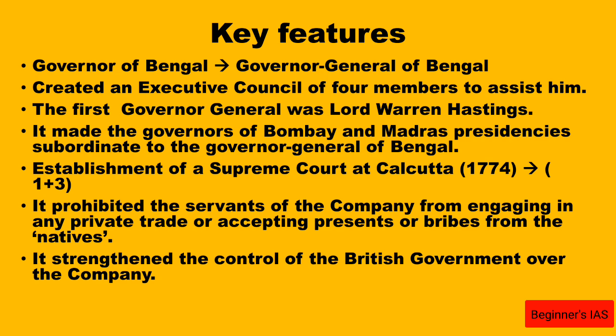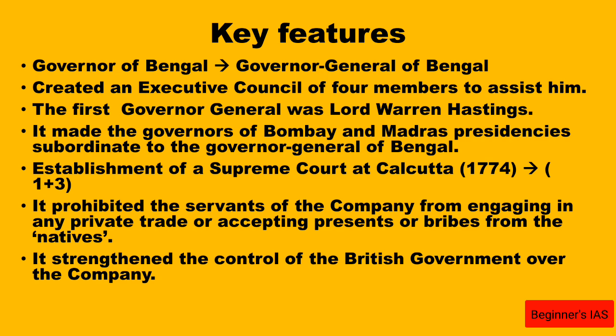It also made the Bombay and Madras presidencies subordinate to the Governor General of Bengal. Earlier, all three presidencies, that is Calcutta, Bombay, and Madras, were independent of one another.